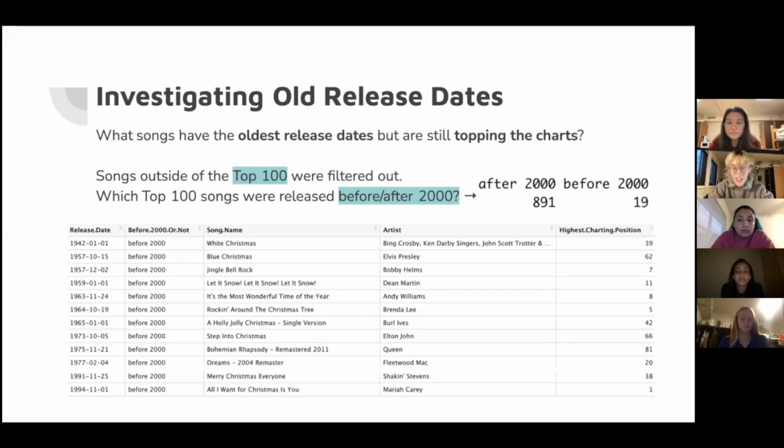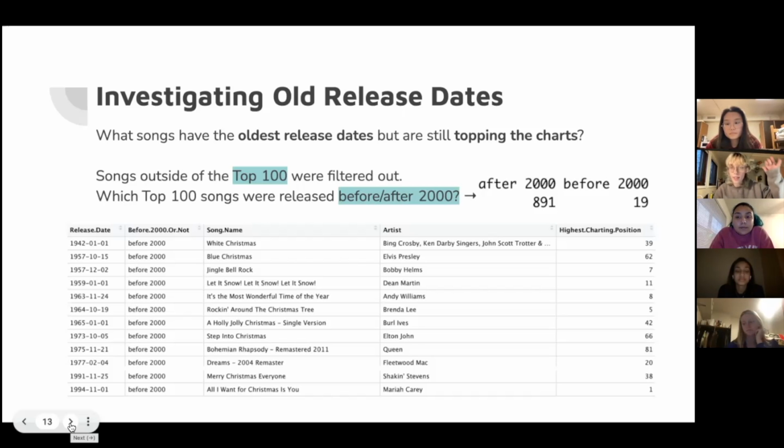One of my favorite things that we learned from this project in general is this piece of work that I did. After we filtered the release dates a little bit, I was a little worried that we weren't taking into account the older release dates. So I wanted to investigate them a little bit. I ended up sorting the data set so that release date was from oldest to newest. And I noticed that almost all of the songs with old release dates that are in the top charts are Christmas songs. There are some songs that are not Christmas songs. Dreams by Fleetwood Mac and Bohemian Rhapsody also charted in the top 100.